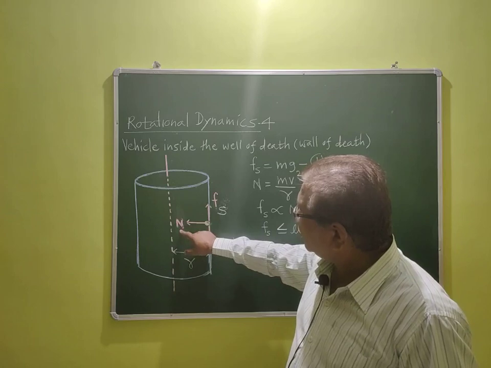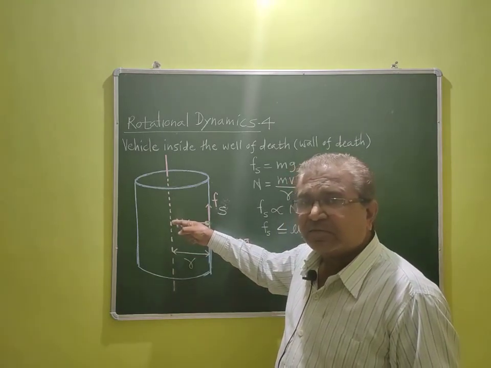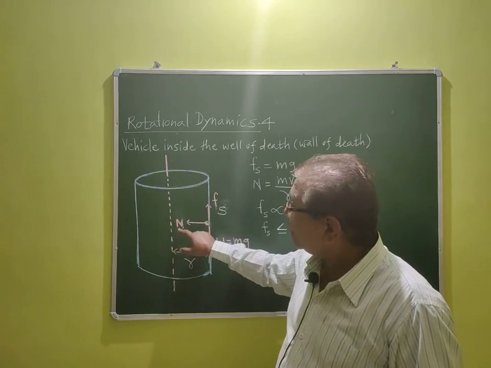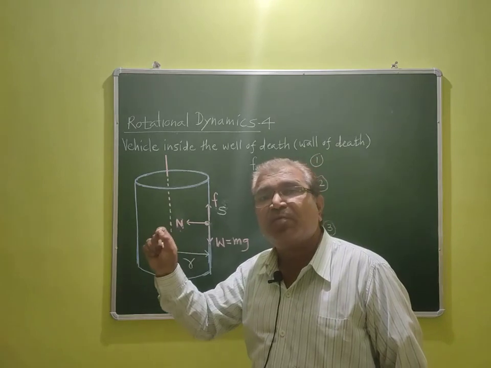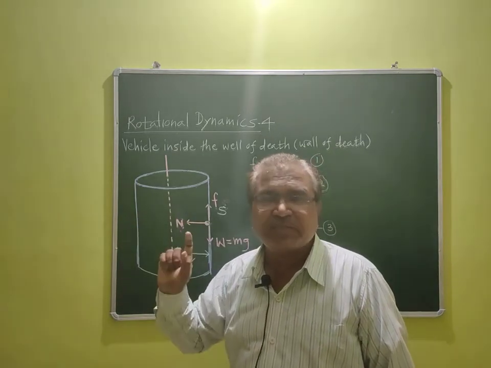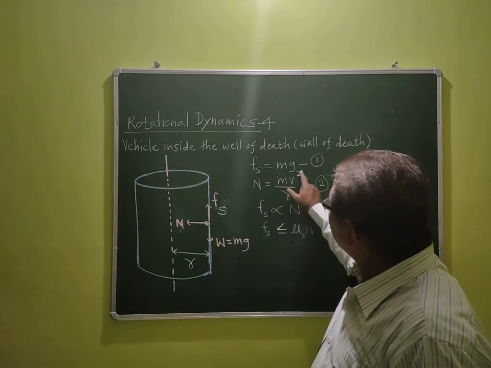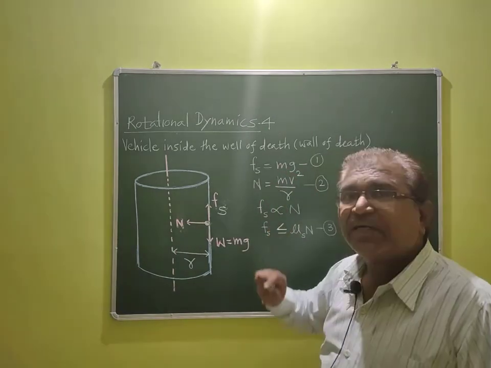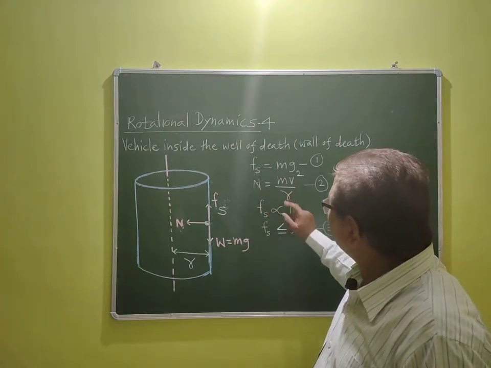Capital N is the normal reaction acting horizontally inward towards the axis, and so this normal reaction is acting in the role of centripetal force. So we can write here capital N is equal to mv square upon r. This is the magnitude of centripetal force. So capital N is equal to mv square upon r.